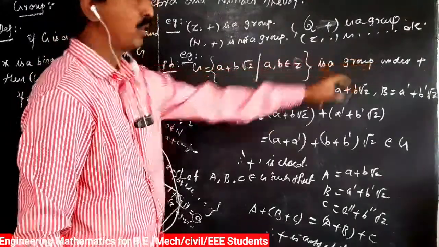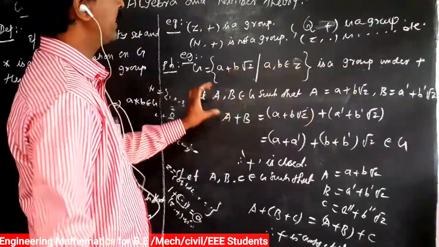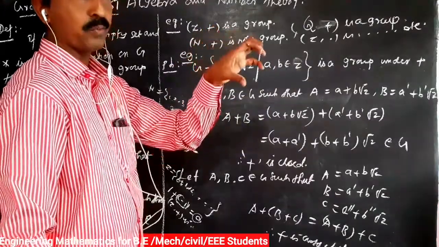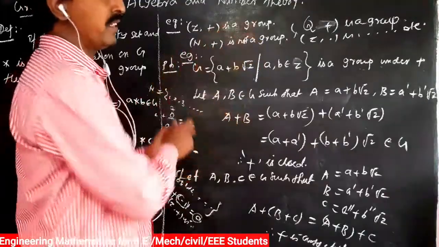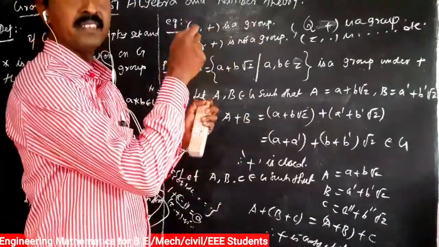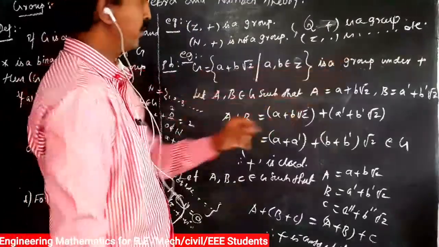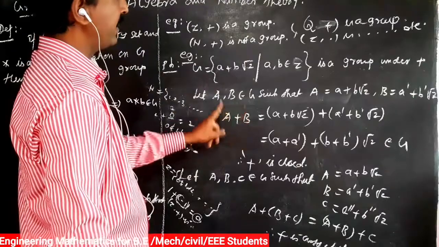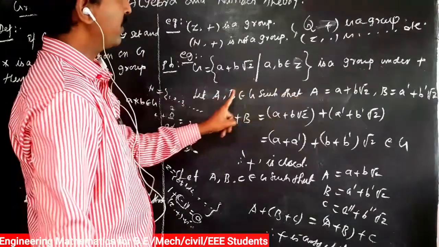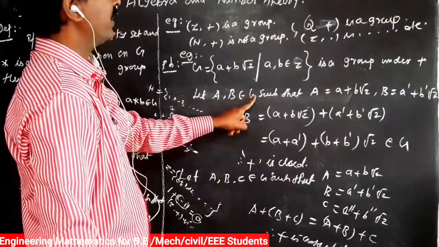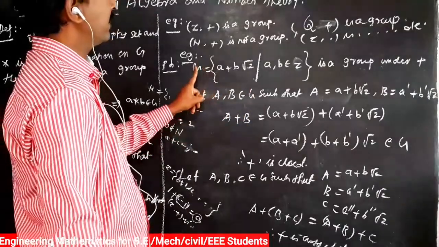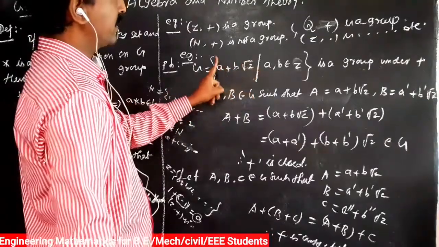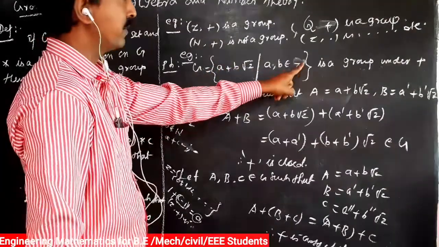We check whether plus is closed or not. We take any two elements in G. So closure property: we take any two elements in that group. Suppose star is the operator, so A star B is in that G. Here plus is the operator. So we take any two elements, A comma B belongs to G. G is a group, that is we define G as A plus B root 2, in the form A plus B root 2, such that A and B belong to the set of integers.